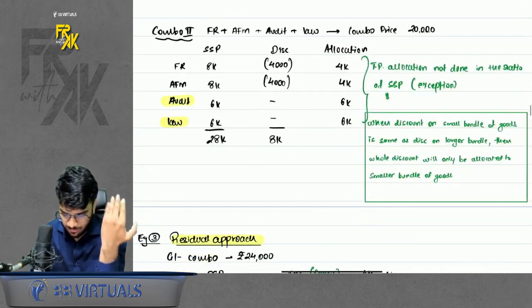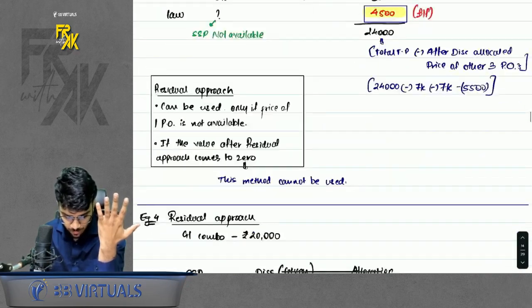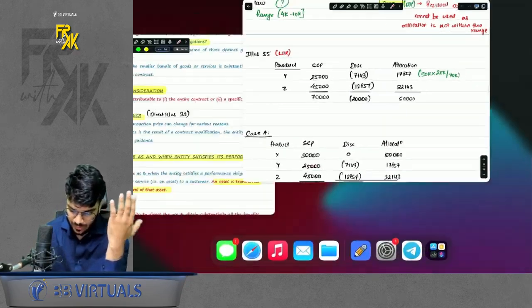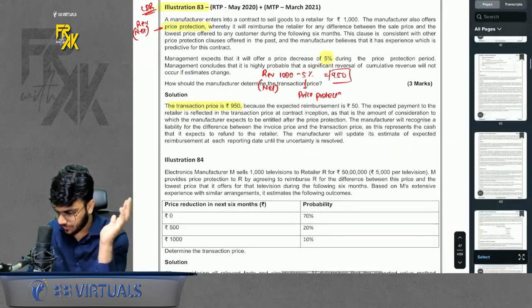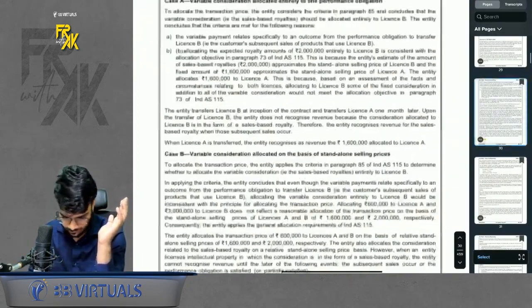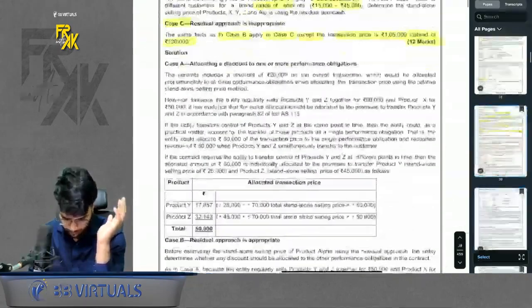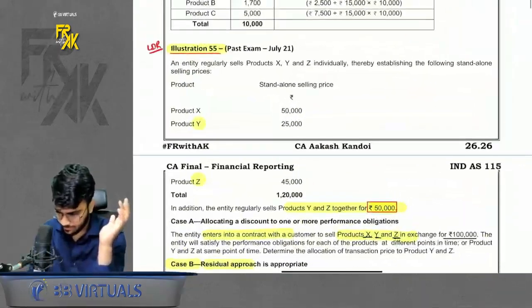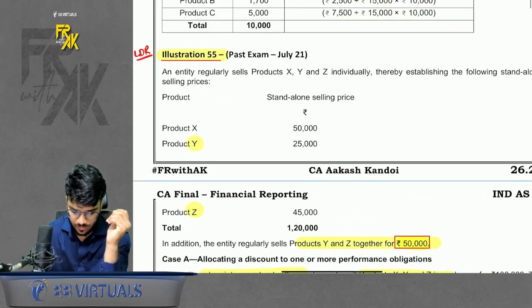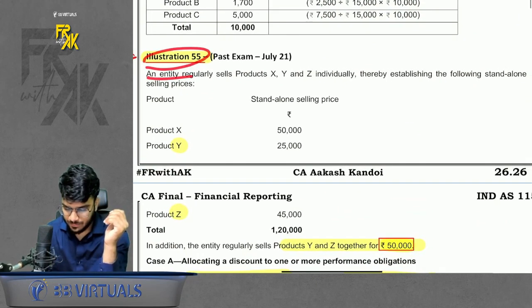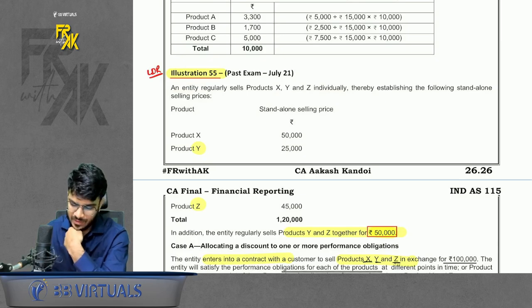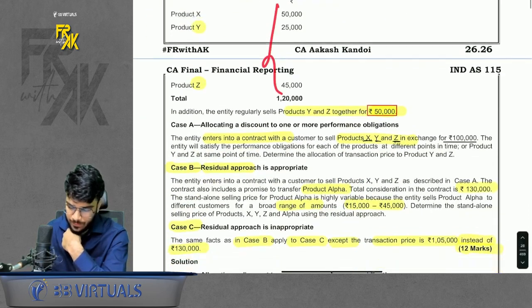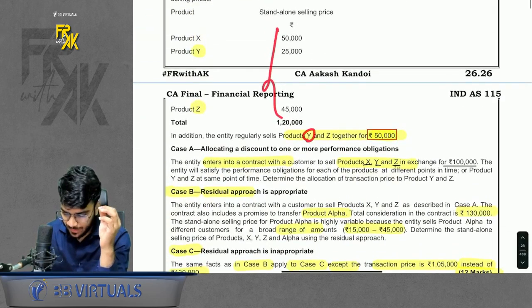Now to understand step number 4 better, we always have one question, that is illustration number 55. I will revise that question also. Please have a look here. Illustration number 55. Here it is. Please have a look here. What does it say? An entity regularly sells products X, Y, Z individually. Okay. So it sells X, Y, Z individually. SSP is given.